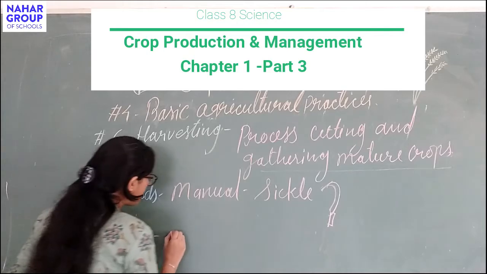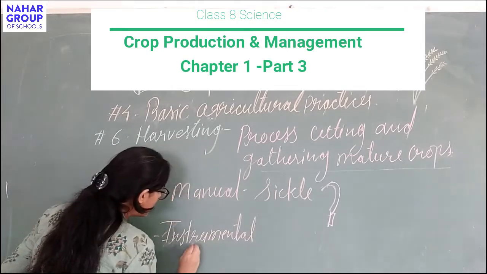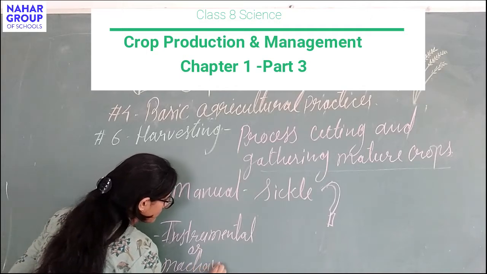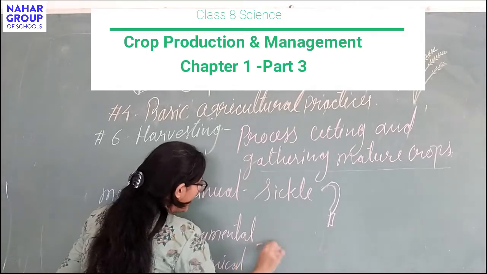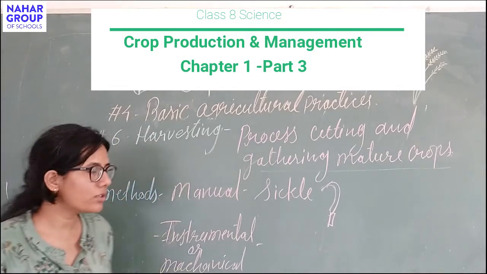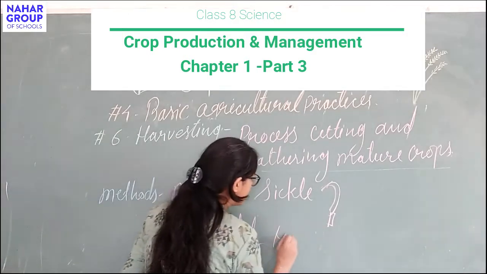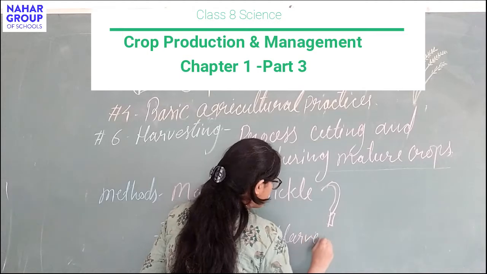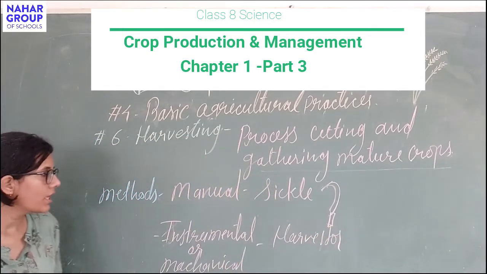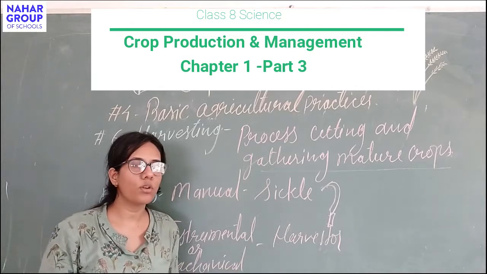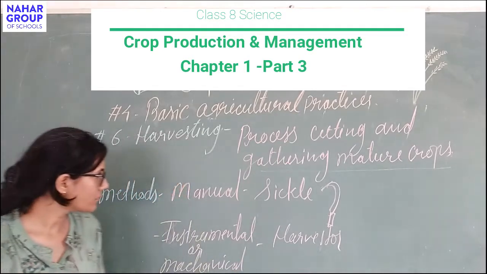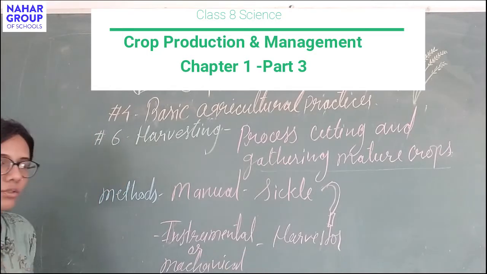Second is the instrumental or mechanical method. In the mechanical method, fueled implements like the harvester are used to cut down the crops. Sometimes harvesters also come in combination with threshers. So these types of implements reduce the labor and the time.